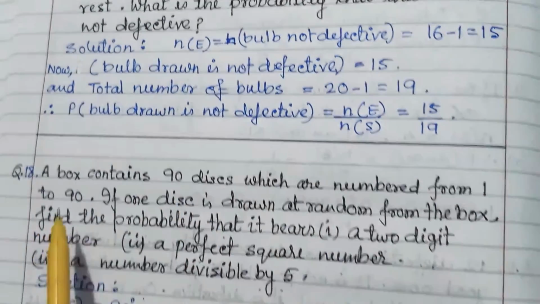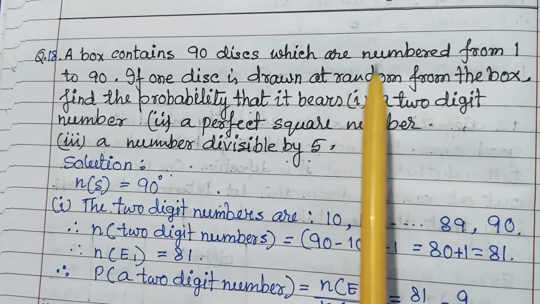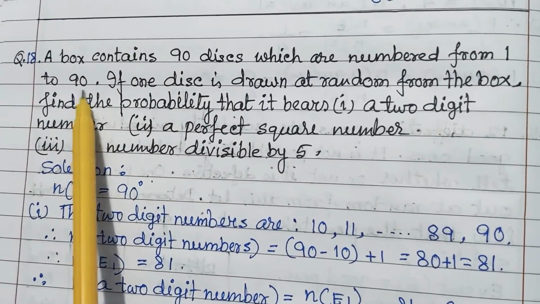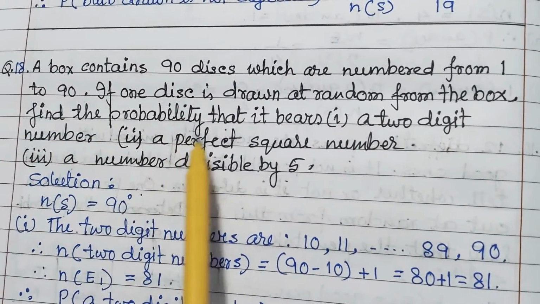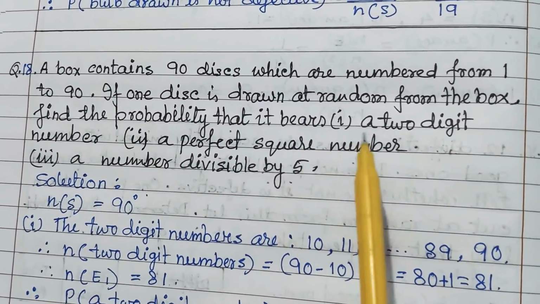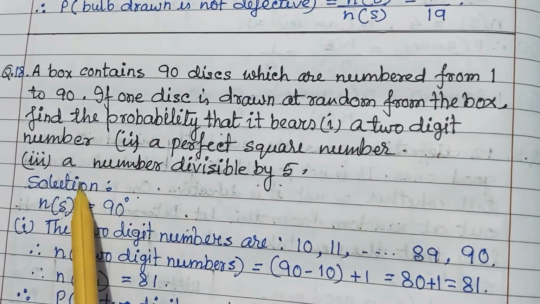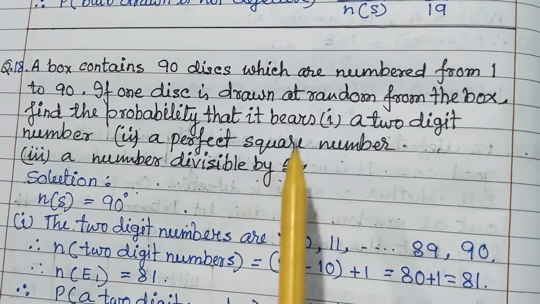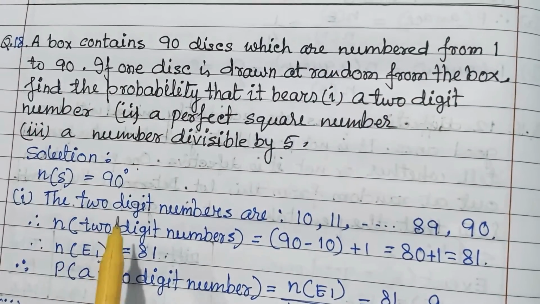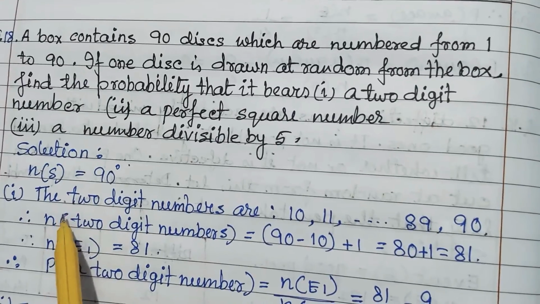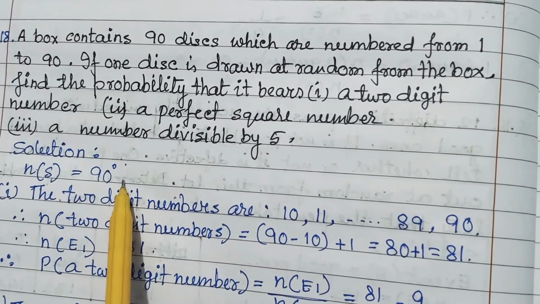Now a box contains 90 discs which are numbered from 1 to 90. If one disc is drawn at random from the box, find the probability that it bears a 2-digit number, a perfect square number, a number divisible by 5. First, the numbers are 1 to 90, so the total number is 90. The sample space is 90.